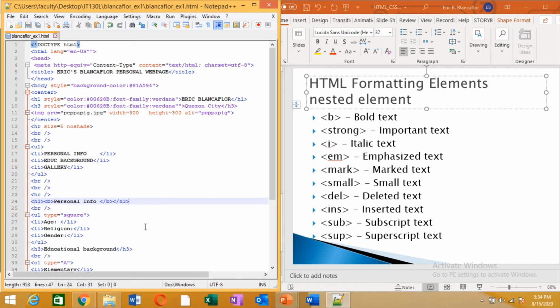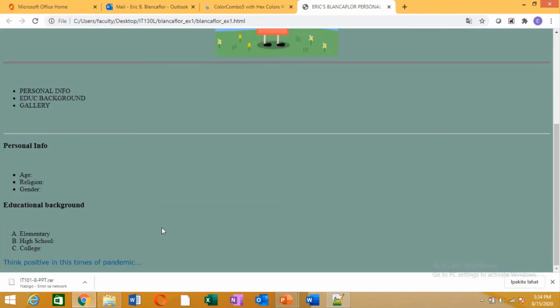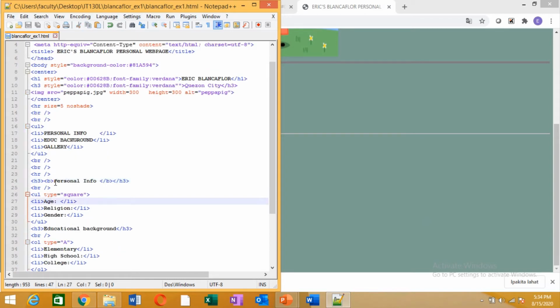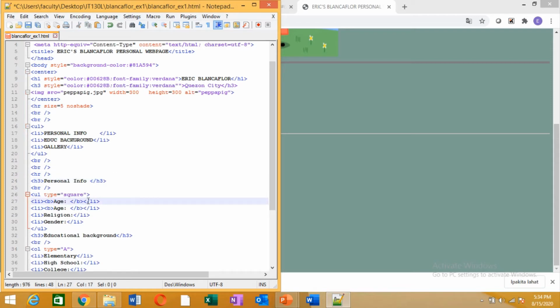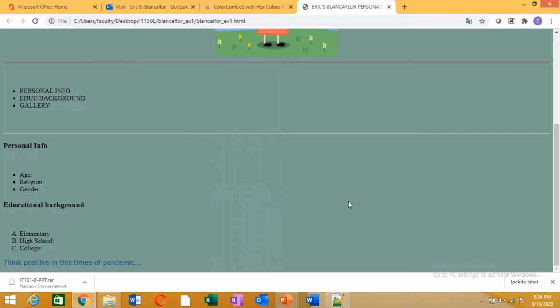So save, Control S, and see what happens. F5, and sorry. The bold will not take effect with the H3 because it's already in bold. So I'll have a different one. I'll just have it here. Okay. Control X. So let's say the age. I want it in bold. So B and then slash B. Control A. Oh, sorry. What happened? Edit, undo. Control S and then go back, F5. And there, the age, it is now bold. Okay.